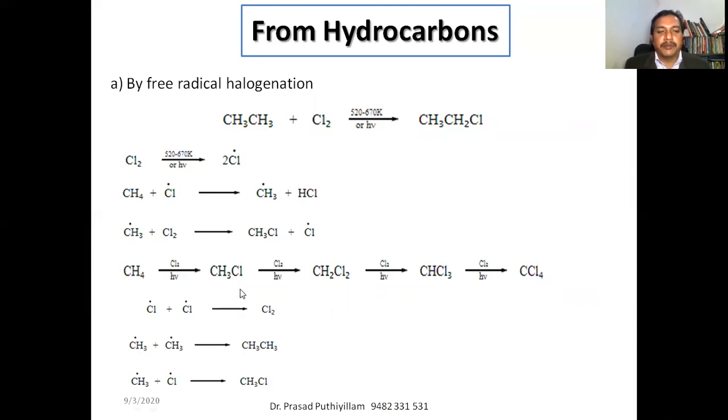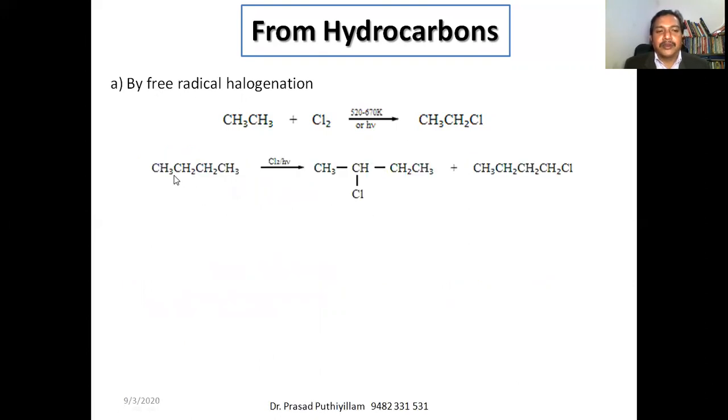Even the termination steps, in which chlorine free radicals can combine to give chlorine, or methyl free radicals combine to give ethane, or methyl free radical with chlorine free radical gives chloromethane. So the reaction proceeds in such a way that it will end up with carbon tetrachloride, or trichloromethane, or dichloromethane, or chloromethane, or even a higher hydrocarbon like ethane or chloroethane. All those possibilities are there. But if you control the reaction, we will get the corresponding haloalkane.